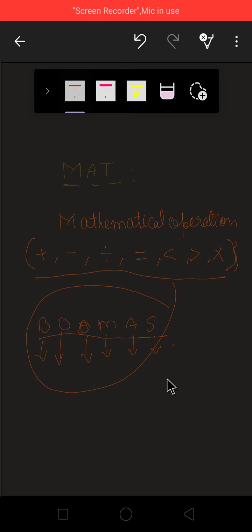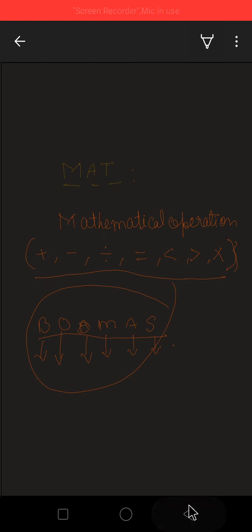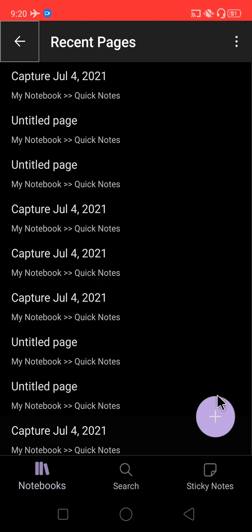So let us start with the questions. I will take some 6 or 7 sums asked in previous year's NTSC exams. Let us see how to do this.